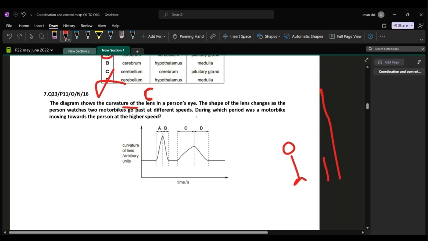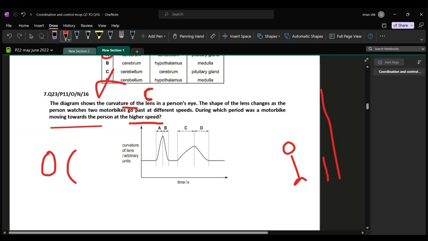Now, the next part of the statement says during which period was a motorbike moving towards the person at the higher speed? You have to make sure you read two keywords which are higher speed and moving towards the person. This is accommodation, and that means when something is coming towards you, near you. Whenever an object is approaching you, coming near you, the curvature of the lens is going to become thick and more rounded. If earlier it was flat, it is going to become more rounded.